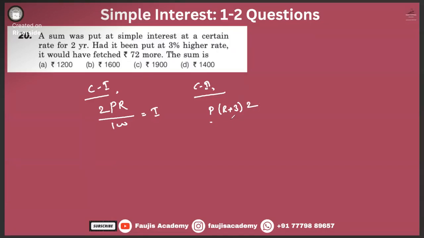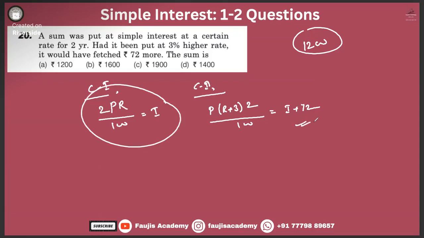Time is the same as 2 divided by 100 is equal to I plus 72, right? Yeah, we'll evaluate that. Now what shall we do? We have to replace it. We need to find the value, so we need to replace the I by the choice. Yes, we need to replace this I by PR by 100.